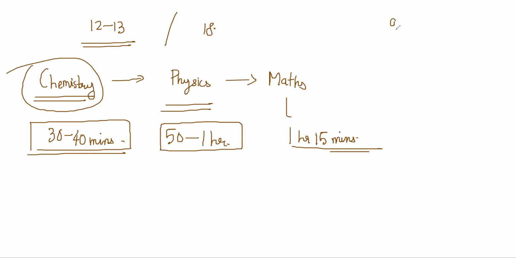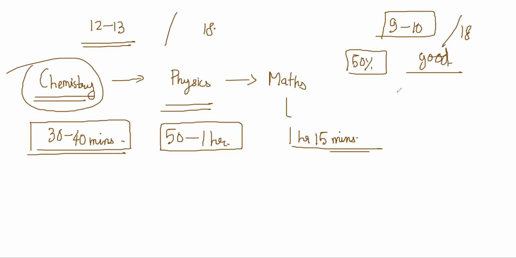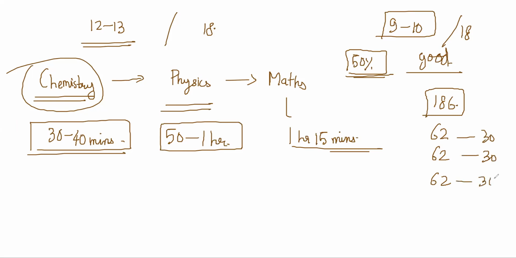You can attempt 9 and 10 and get good scores. 9 and 10 out of 18 is also good. 50% in the advanced test is good. Anything above that is great. So 50% you have to ensure. If it is a 186 marks paper, that is 62, 62, 62. So 30, 30, 30, I want everyone to get at least.